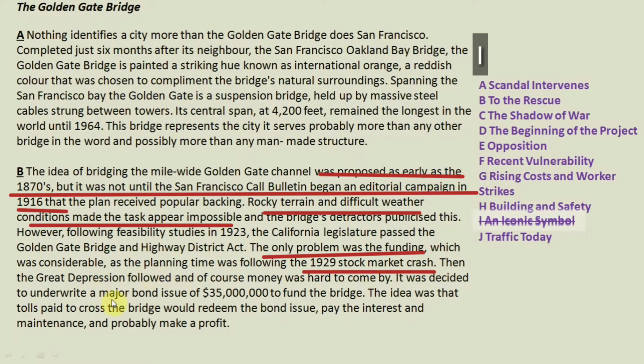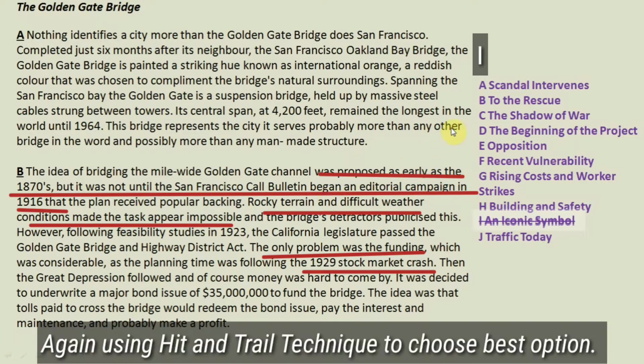It was decided to underwrite a major bond issue of $35,000 to fund the bridge, and the idea was that the tolls to cross the bridge would redeem the bond issue and pay the interest and maintenance, and probably make a profit. This complete paragraph is talking about different problems which the construction of the bridge was facing one after another. Let us try the hit and trial method to choose the best option.